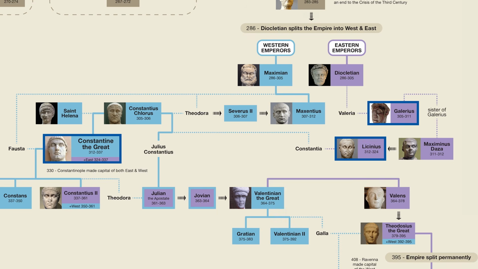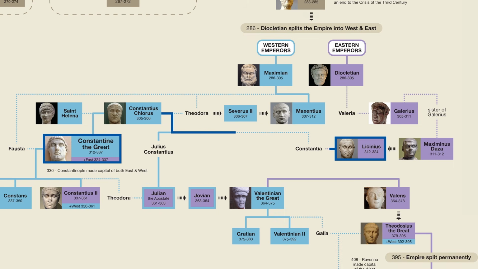Well, in 311, the Eastern Emperor Galerius died and was therefore succeeded by his junior emperor, Maximinus Daza. At this point, Licinius went to war against Maximinus and ended up winning. Therefore, in 312, Constantine and Licinius decided to divide the empire between them, with Constantine ruling as sole emperor in the west and Licinius ruling as sole emperor in the east.